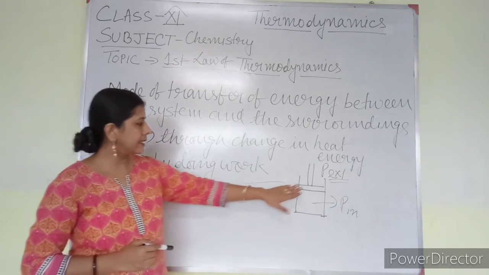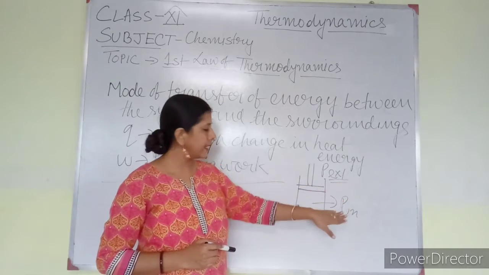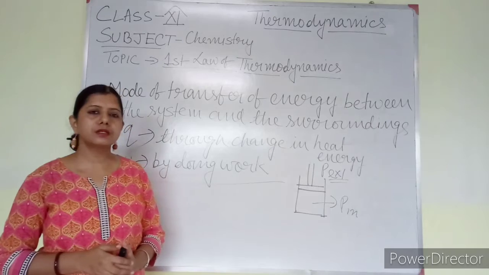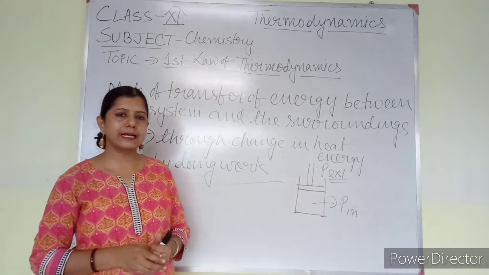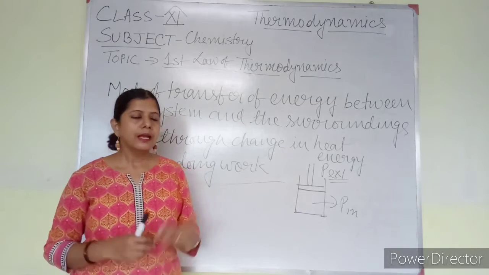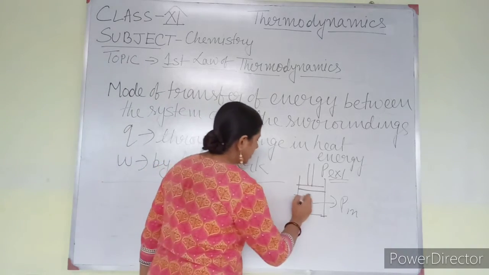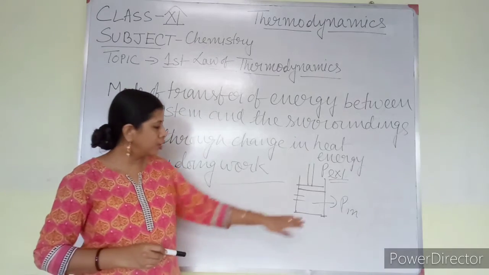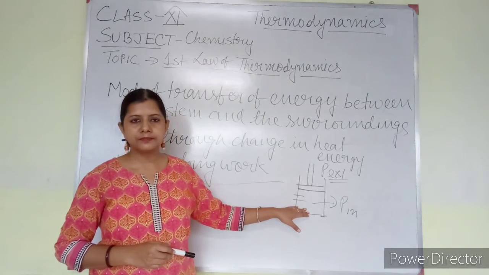Suppose in this case external pressure is more and internal pressure is less. Then pressure will be applied on the system, and as a result the piston will move inside, and the volume of the system decreases.